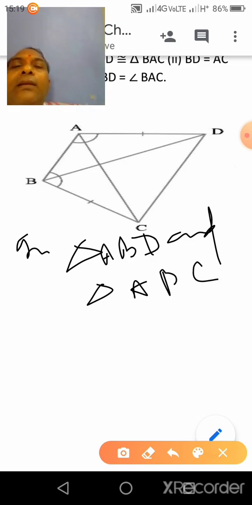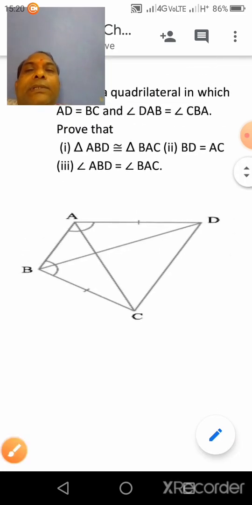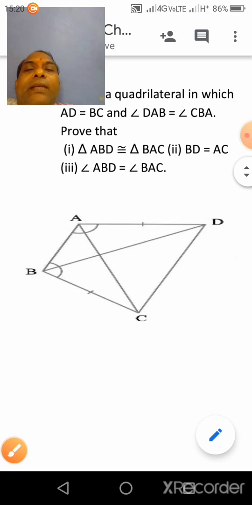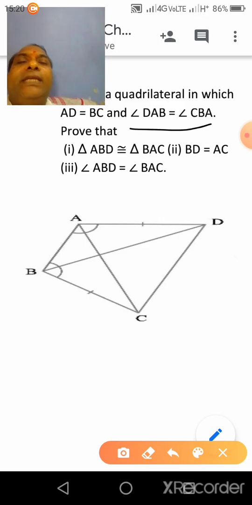So angle DAB is equal to angle CBA, given, means this angle is equal to this one, clear?